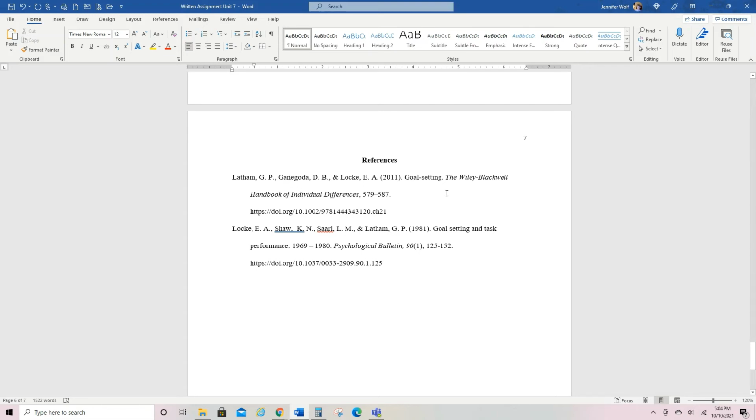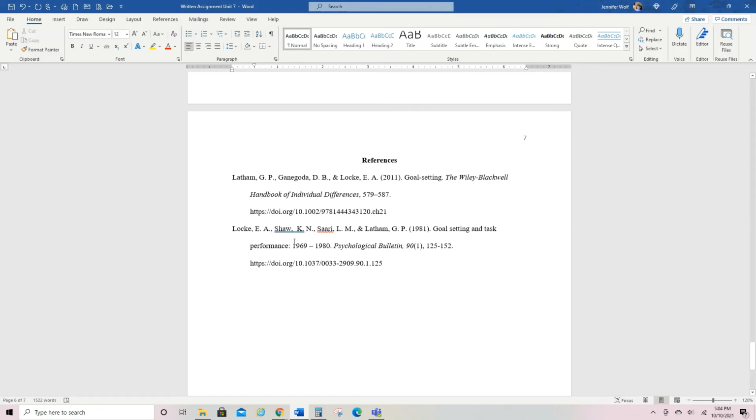And I can tell just by looking at that, this is the name of the chapter, this is the name of the book, these are the page numbers. This is similar to a URL, so a website link, but it's a DOI, digital object identifier, and that just means it's permanent. So sometimes, when you click on a URL and it says this page has moved, well, with a DOI, that's never going to happen.